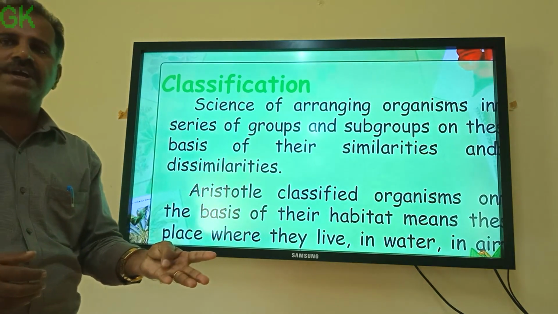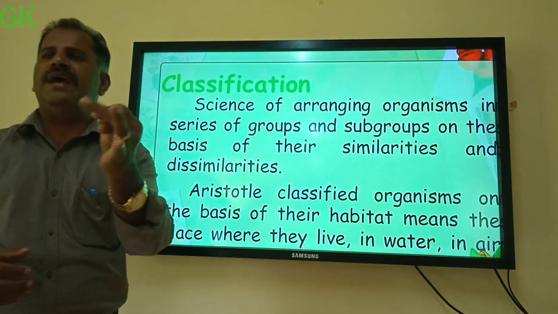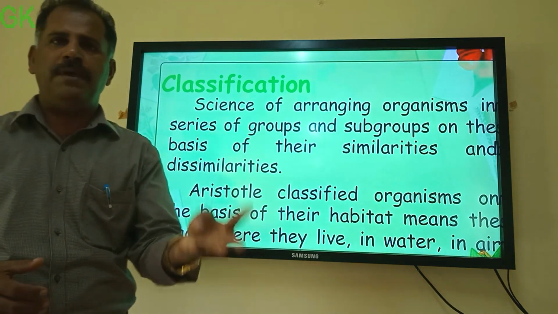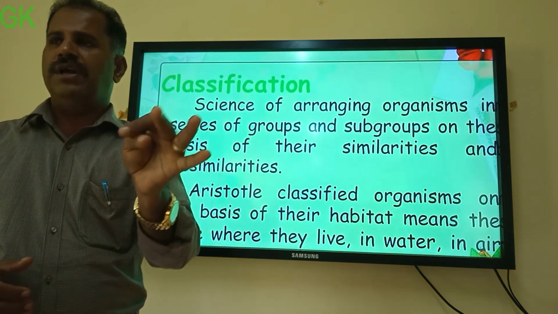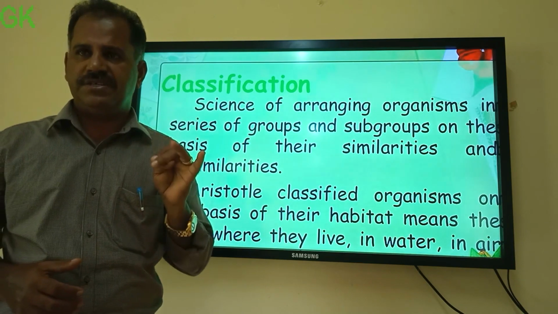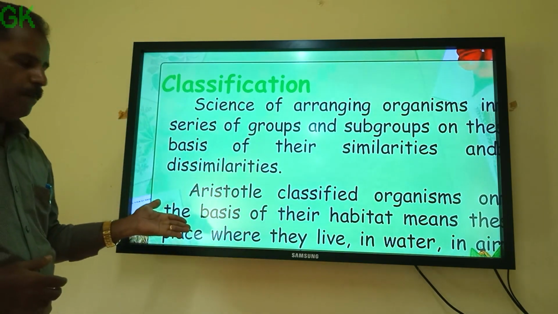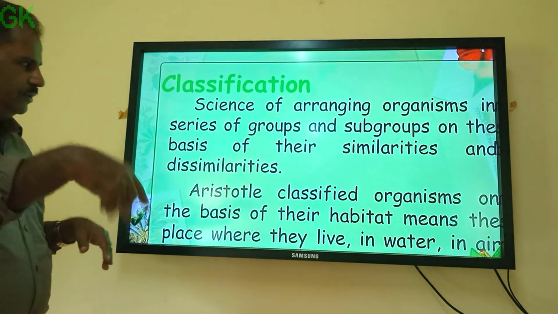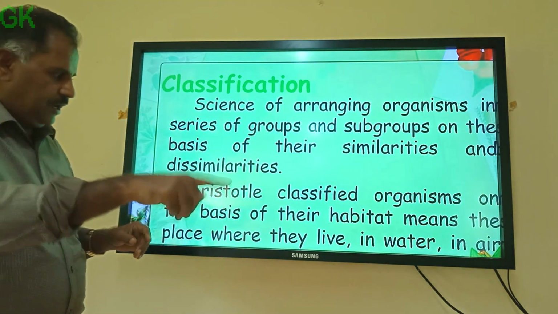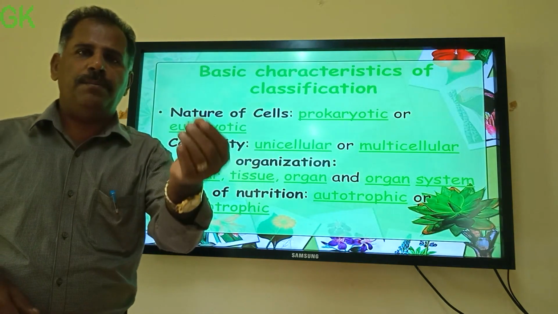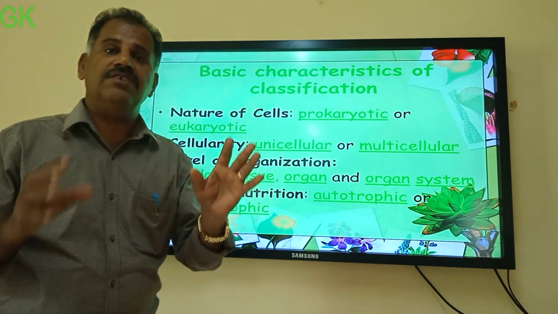Maybe in water, maybe on land, maybe in air; maybe aquatic, maybe aerial, maybe terrestrial, on land. Okay, but do you think this classification is proper? No, this classification is not proper.